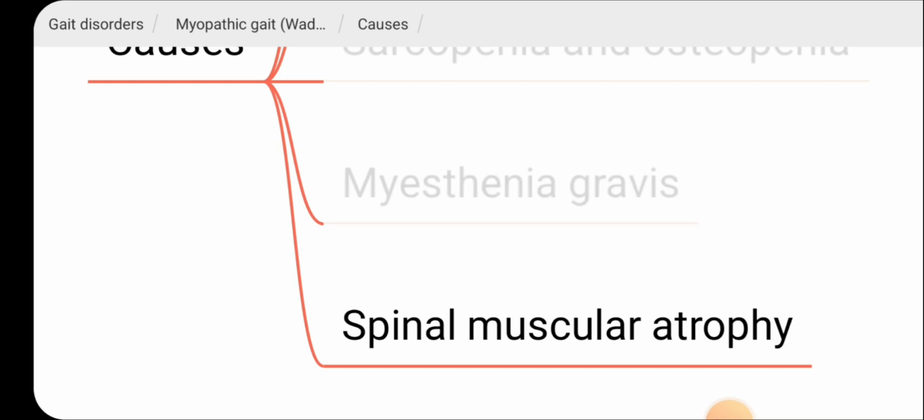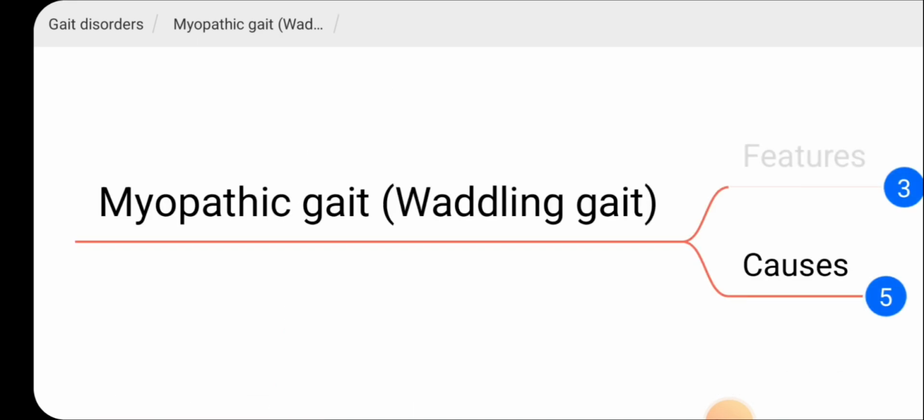And then spinal muscular atrophy is also a cause for waddling gait. Like that, we went through 5 causes of waddling gait: myopathies, muscular dystrophies, sarcopenia and osteopenia, myasthenia gravis and spinal muscular atrophy. So remember these 5 causes for waddling gait.